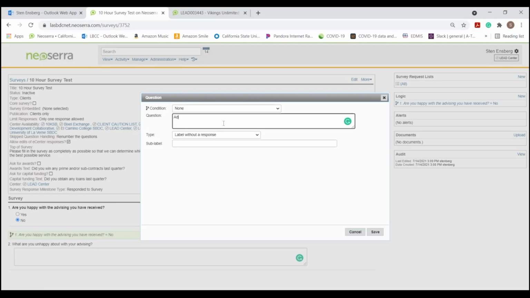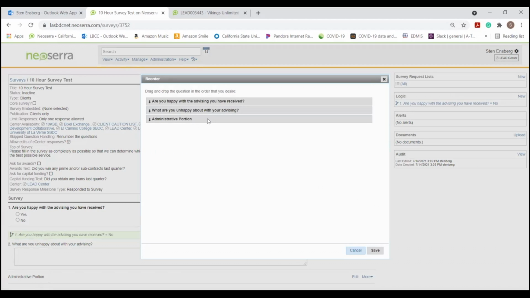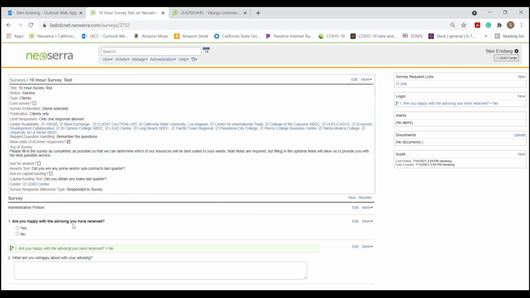So, administrative portion. These are not what I would call it in my client survey, but you can see now that I've added that, I just sort of added a label to my survey, and then I can sort of define what's going where. And as I've made all these questions and I'm playing with them, I can now reorder by hitting that reorder button, and I can click and drag. I could say, hey, maybe this top part is administrative and the next part is advising, and whatever it's going to be. I can add some labels that might help the client better understand what these portions are going to be.